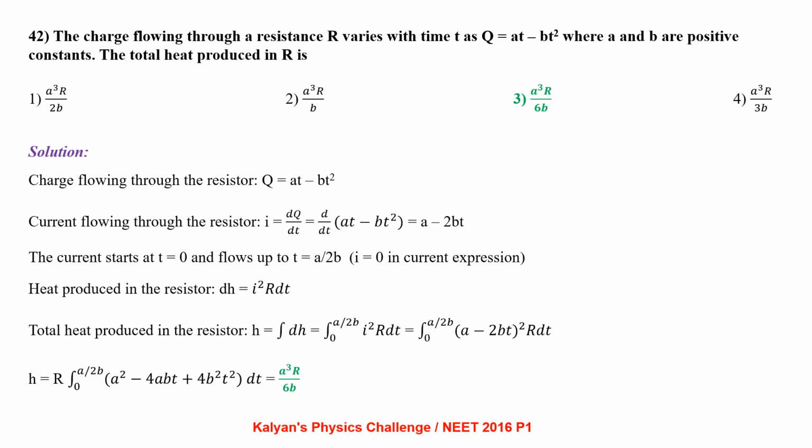Now the heat produced in the resistor is given by dH = I²R dt, where dt is the infinitesimally small amount of time. Now in order to get total heat produced, we have to integrate the above expression, H = ∫dH, that is ∫ from 0 to A/2b of I²R dt, that is ∫ from 0 to A/2b of (A - 2bt)² R dt. Upon simplification, we get H = A³R/6b. I advise the students to go through the integration process carefully.